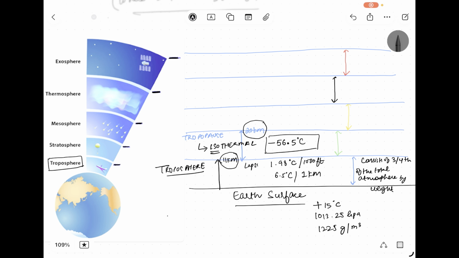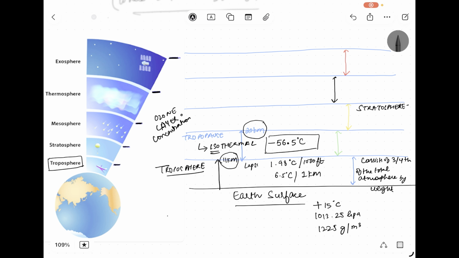After the tropopause comes your stratosphere. Now this layer is the stratosphere. What happens in the stratosphere? There are 2-3 important things. Now there is ozone layer concentration here in this layer.